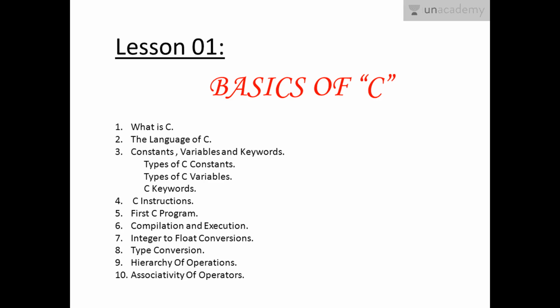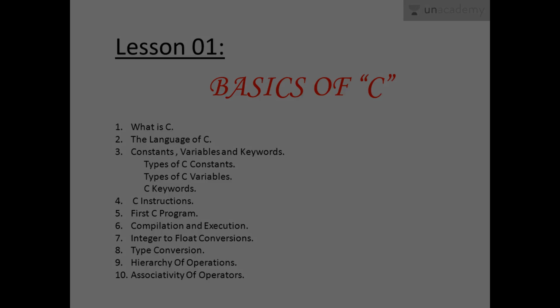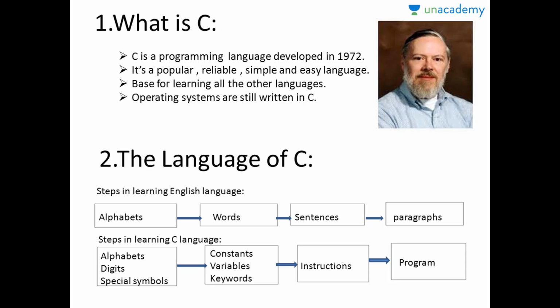Let us see the first lesson, basics of C, for today in this presentation. This lesson includes what is C, that means what actually C means, then what the language of C can understand, what are constants, variables, keywords, C instructions. Let us see an example program, and then how would we compile and execute it, then conversions, then operators and operations, and many more. When I say C, C is the first programming language developed in the year 1972.